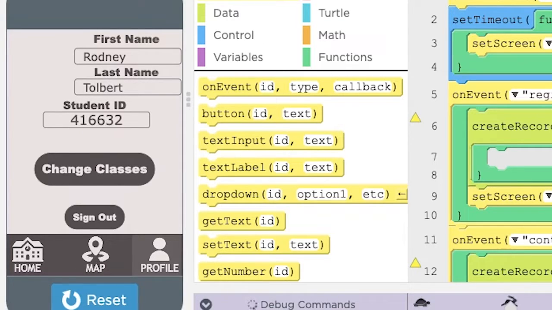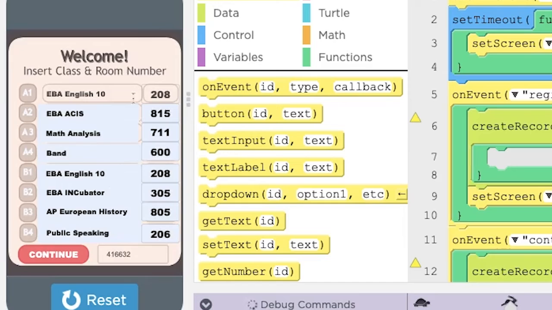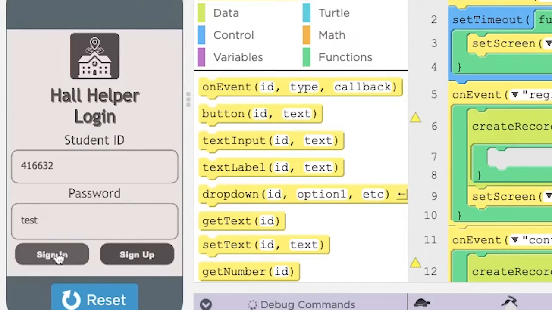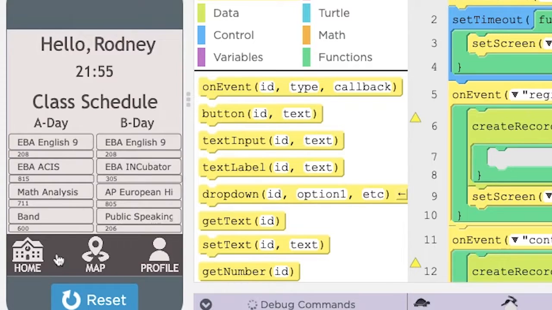But you can also change your classes. For instance, let's say I made a typo, or I just made a simple mistake. Let's say I need to put English 9 for both of these. You just need to put in your student ID again, press continue, log back in, and as you can see, it's updated in A day and B day.